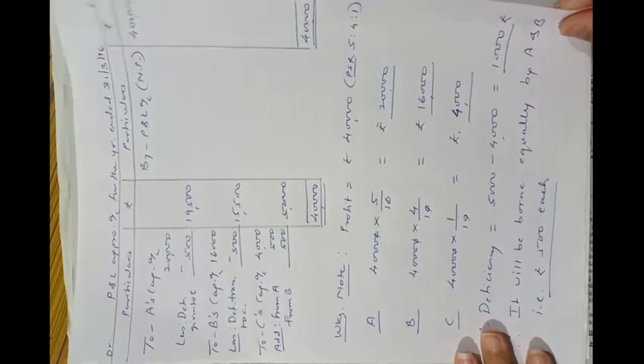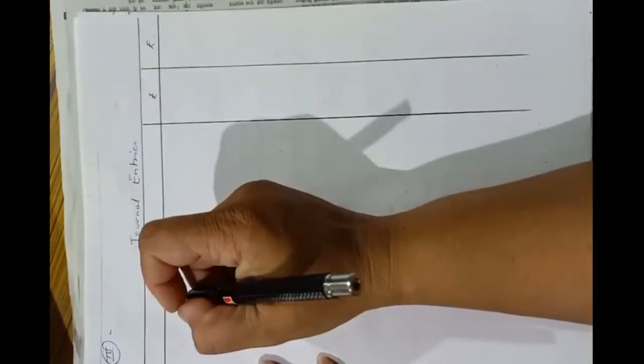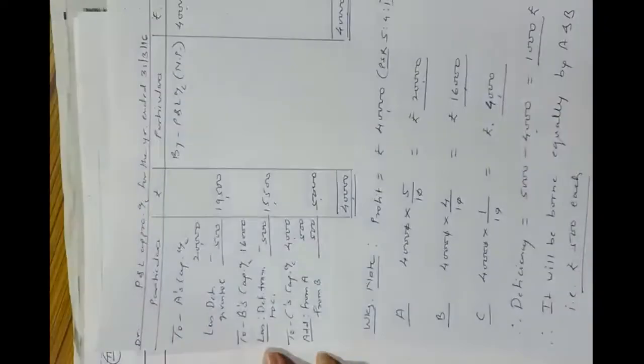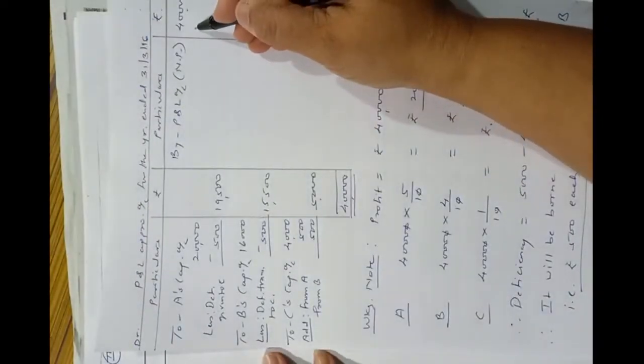Okay, and now they told us to pass journal entries. So here we will pass journal entries. Now see the journal entries. First journal entry will be of profit transferred.